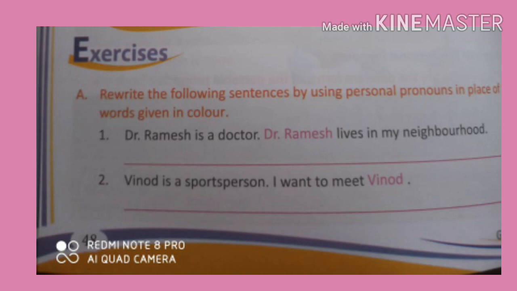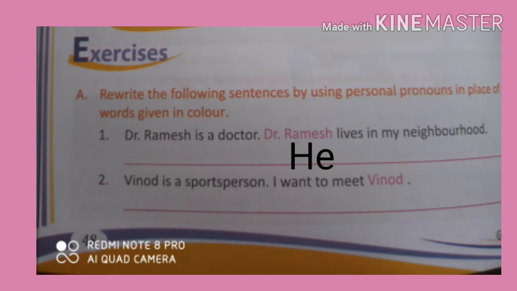First is Dr. Ramesh is a doctor. Dr. Ramesh lives in my neighborhood. So Dr. Ramesh, the word which is given in color, instead of that word we have to think about the personal pronoun. Which personal pronoun word will come here? Think about the answer. Yes, he. Dr. Ramesh is a doctor. He lives in my neighborhood.